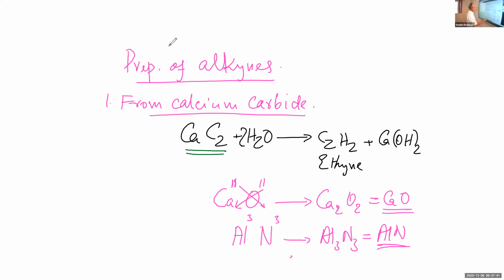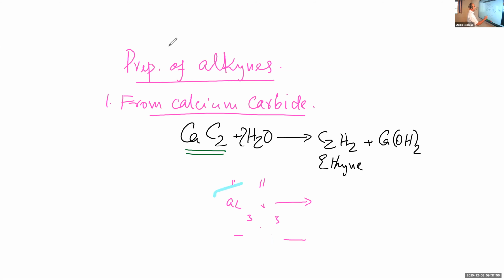Okay. Now, let us think of calcium carbide. If you follow the valency method, what should be the formula of calcium carbide? Calcium valence is equal to 2 and carbon valence is equal to 4. Remember?